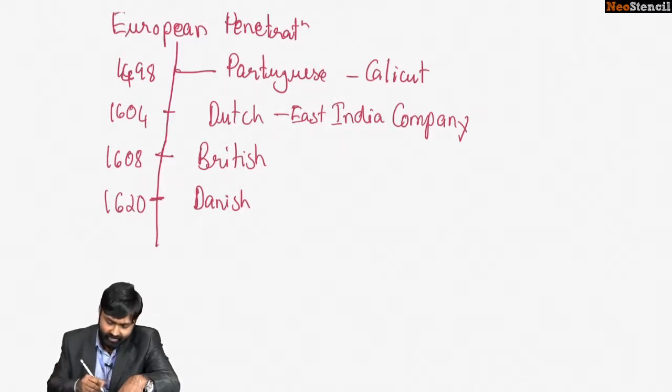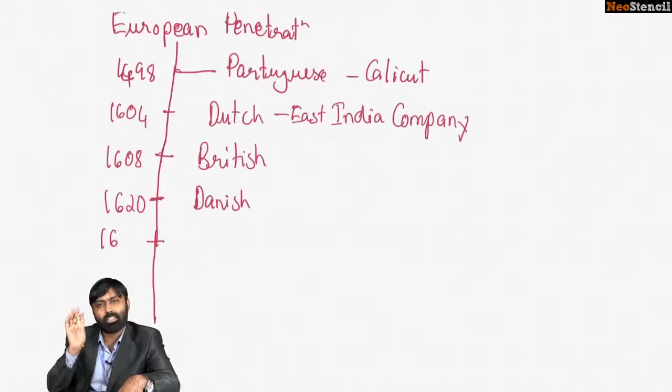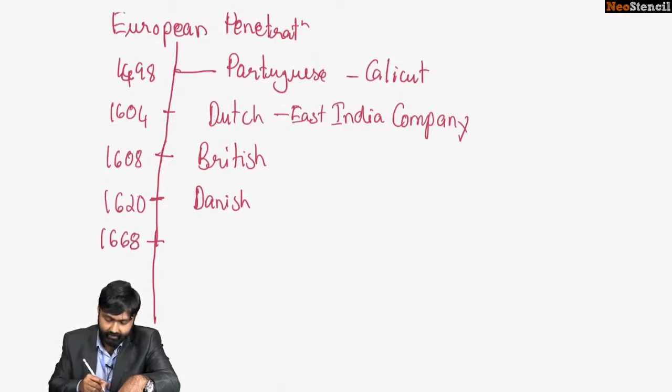1620. The last to come were the French. The French were the last to arrive and set foot in India, in 1668. Okay, they set foot in India in 1668. The French.